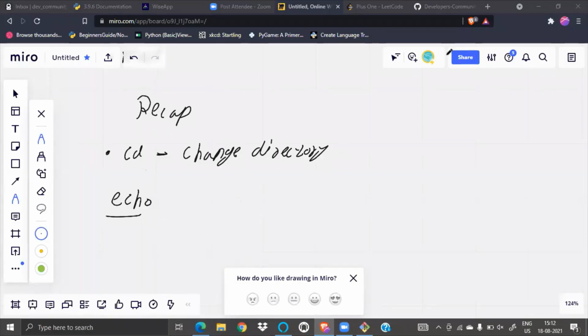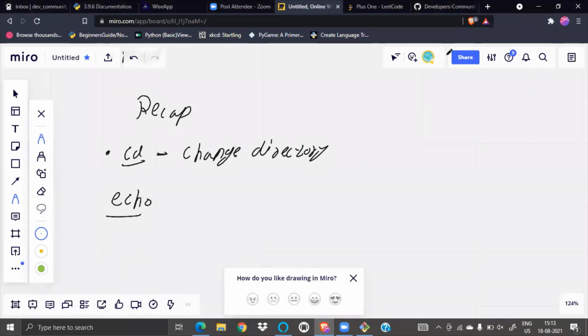Okay, so we have not covered it. Yesterday we saw changing directory and creating a new folder. Today we will see how to copy and how to move files. Before that, let's see how to create folders and how to create files.